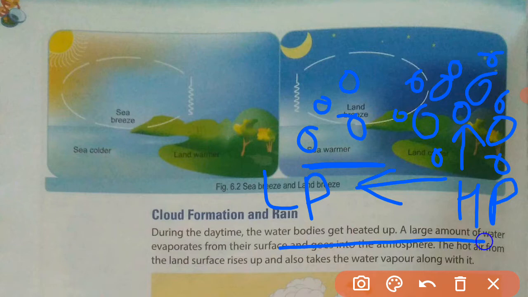So there will be a pressure difference. Because of the pressure difference, the air from the land will start to rush towards the sea to equalize the pressure, and this movement of air from the high pressure area on the land to the sea is called land breeze.